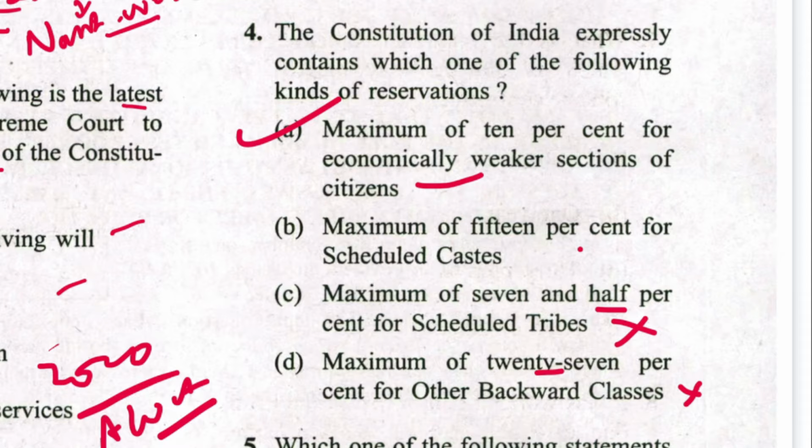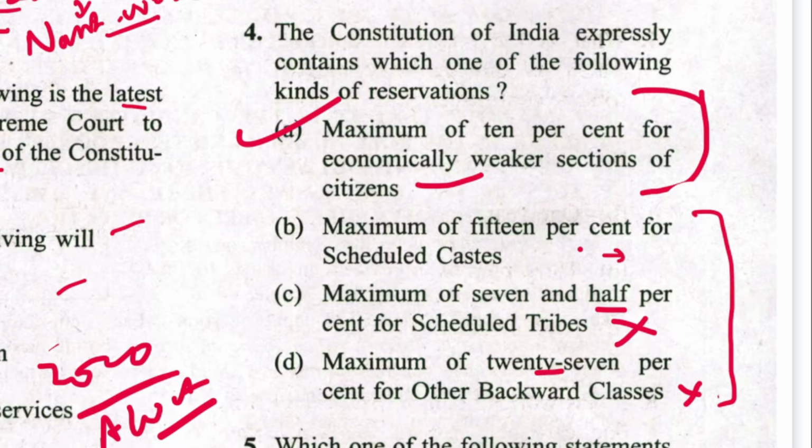It is mentioned that the reservation for scheduled caste, scheduled tribe and OBC, but the exact percentage has not been mentioned. Article 15 and 16 mentions about the providing reservation to SC, ST and OBC classes. However, there is no maximum cap for a particular caste or tribe. It is mentioned that up to maximum 50%. However, for economically weaker section, the maximum of 10% is particularly mentioned in Article 16(6) of the Constitution.